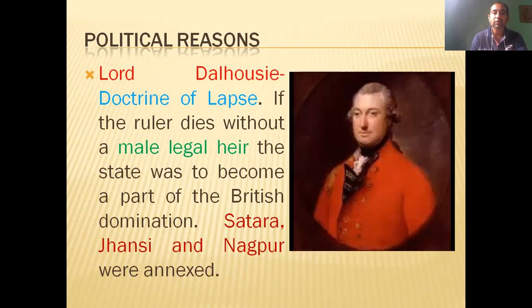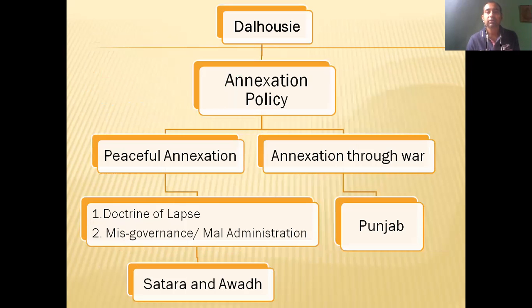And there was this policy of the Doctrine of Lapse, which means if the ruler died without a male heir, this territory would no longer be part of that ruler's, but would become part of the British Empire. There were two types of annexation. One was peaceful annexation, another was annexation through war. Punjab was annexed through war, and in peaceful annexation, there were two ways: the Doctrine of Lapse, and the other they called misgovernance or maladministration. This way they annexed Satara and Awadh.